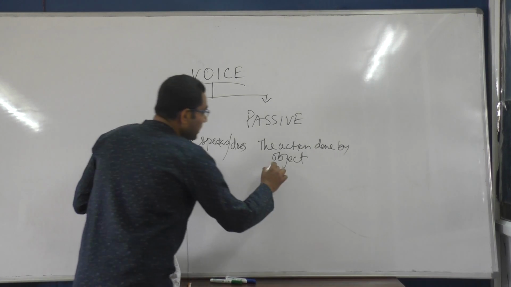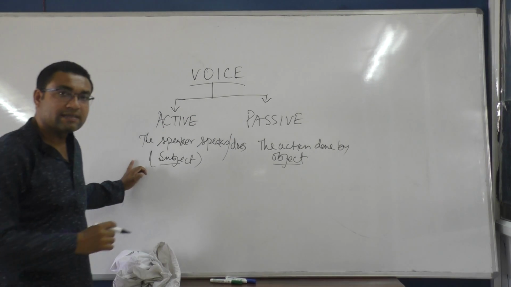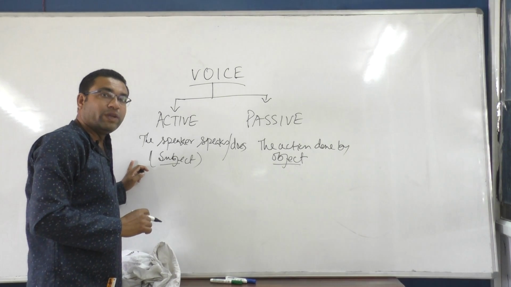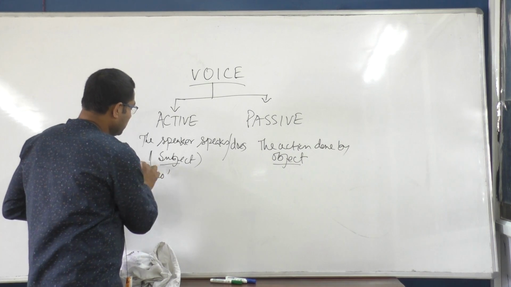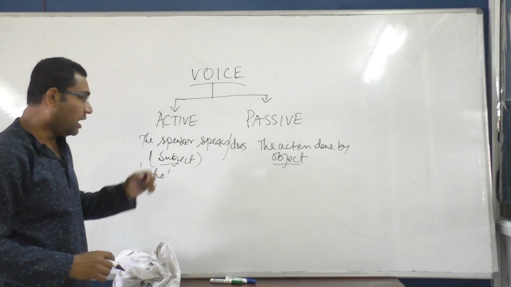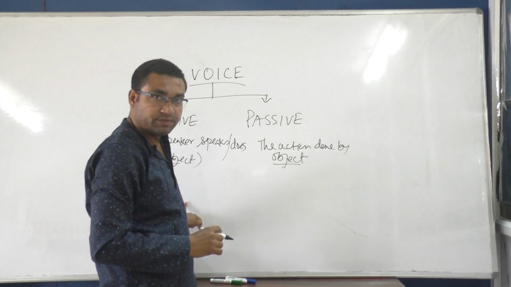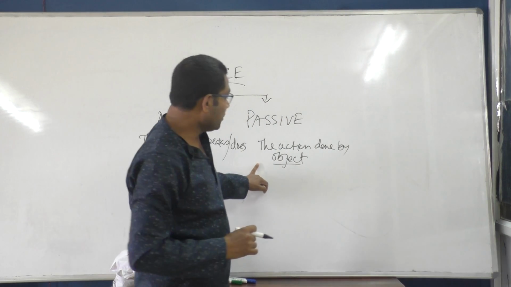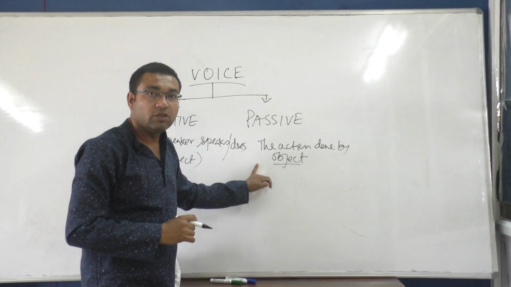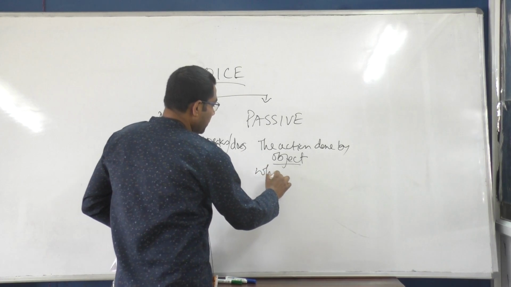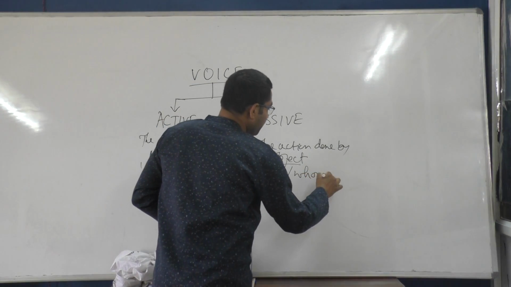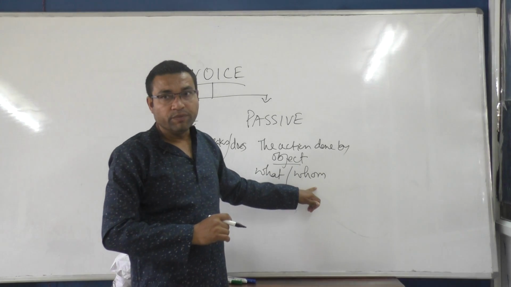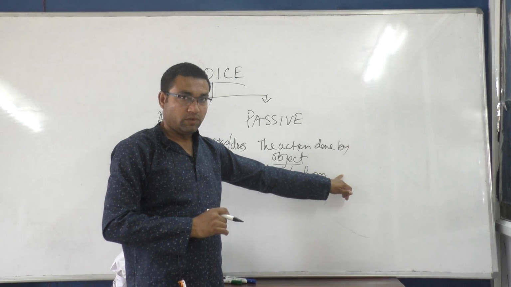So here we have got two new words. One is subject, another is object. So we should know what is subject. Subject means when we ask any question to the main verb with who, the answer we get, that is subject. What is object? When we ask any question to the verb with what and whom, the answer we get, that is object.